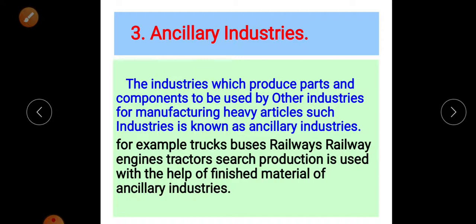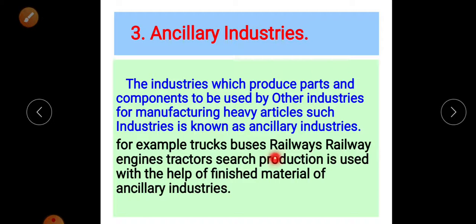Some are made from plastic, some from steel, some from bronze or aluminium, and there are machines. These different parts are produced in different industries, and the variety of industries which produce those finished products are known as ancillary industries.